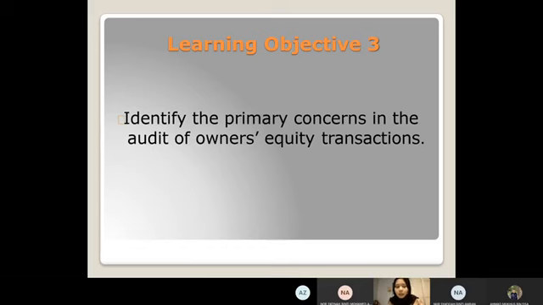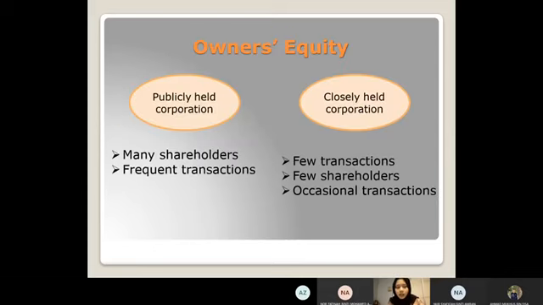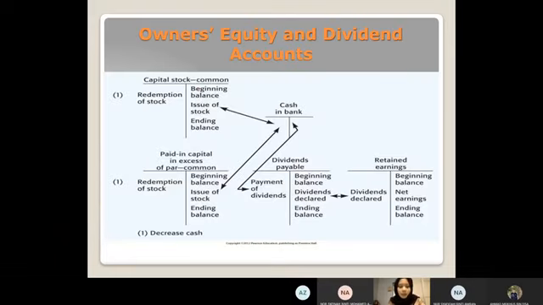Basically, a publicly held corporation has more transactions, and then closely held corporation, most have few shareholders and only occasional stockholders' equity transactions. So there's not a lot of transactions in the equity section, especially in common stock. Next is figure 22-3, which shows owners' equity and dividend accounts. So this is the T account when a company issues stock and pays dividends.